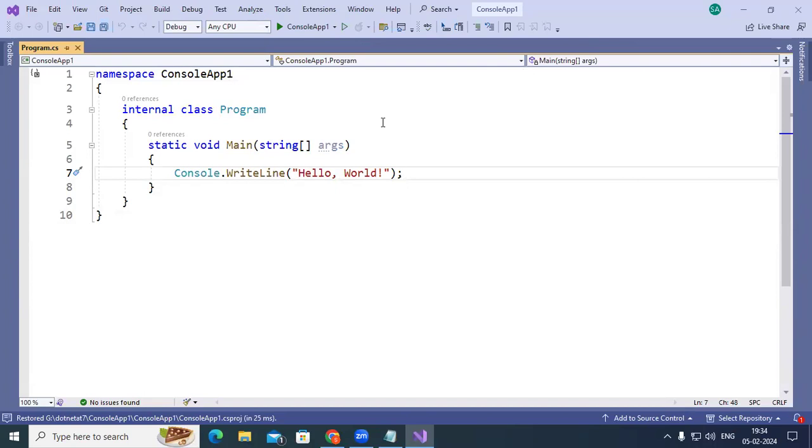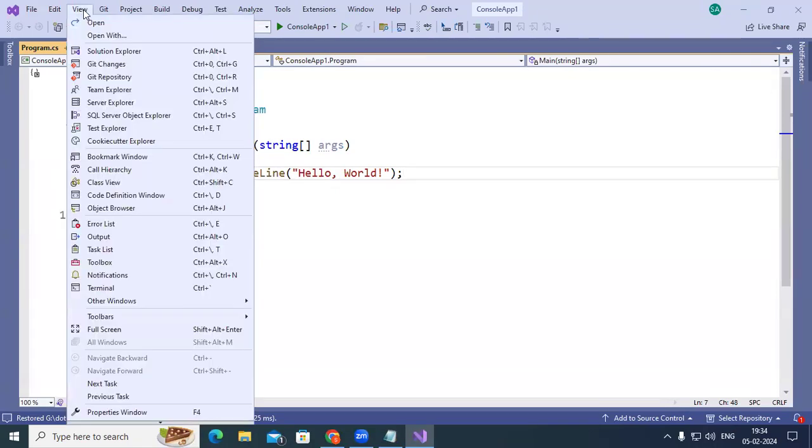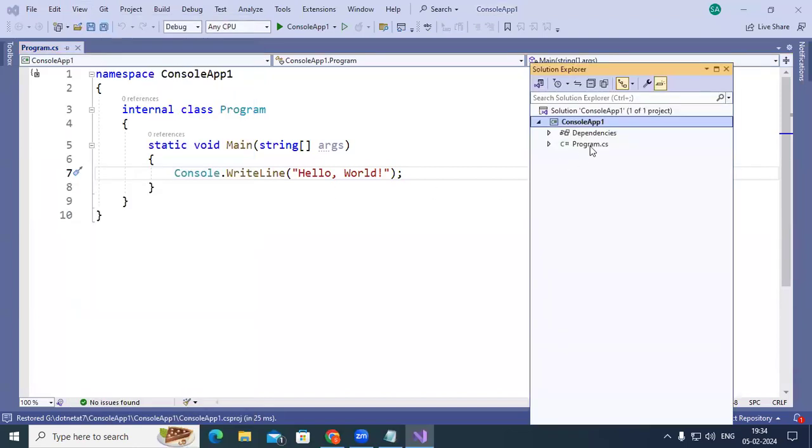When you start creating a new application, it creates a solution for us. If you go to View and click on Solution Explorer, you can find the solution here. What is the name of the solution? Console app1. A solution can contain multiple projects. The current project is console app1.